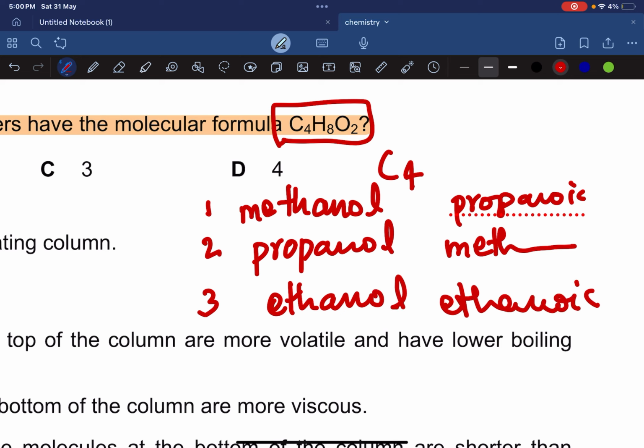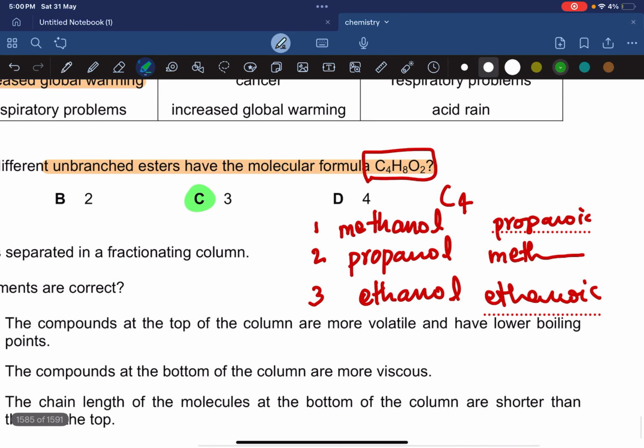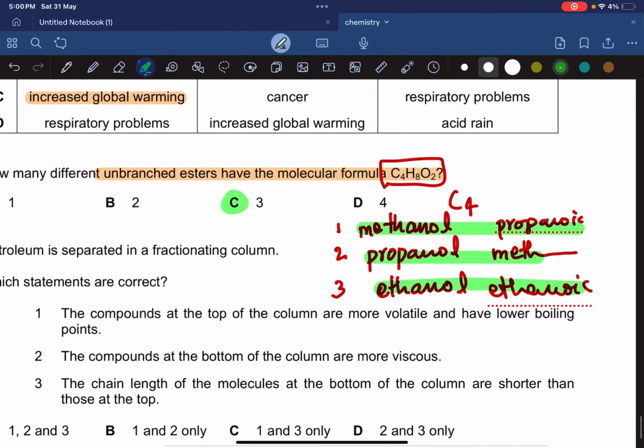Okay, can there be a third, fourth ester? Oh, if I take my. No, I guess only 3 are possible. So I guess it's going to be option C. I just made 3. Is there any fourth one possible? Let's think about it for a second. Methanol, ethanol, propanol, and butanol. No, I don't guess there's a fourth possibility.